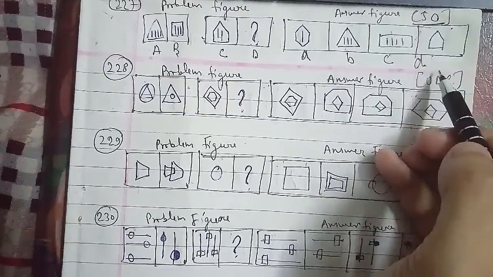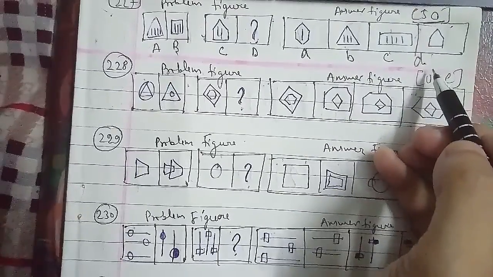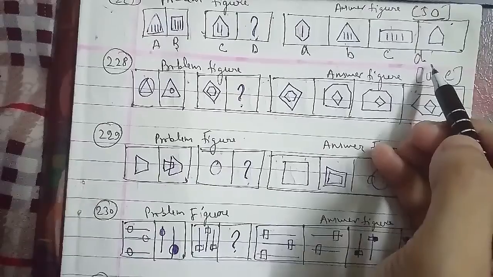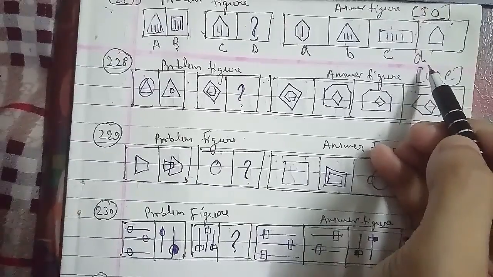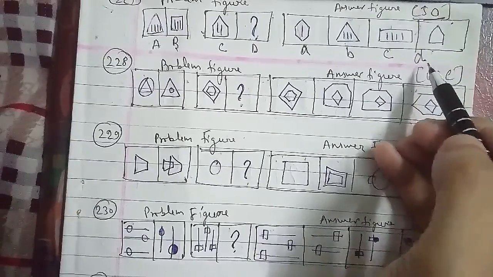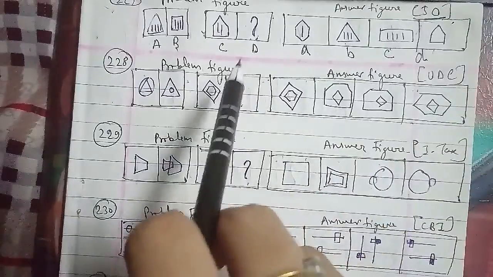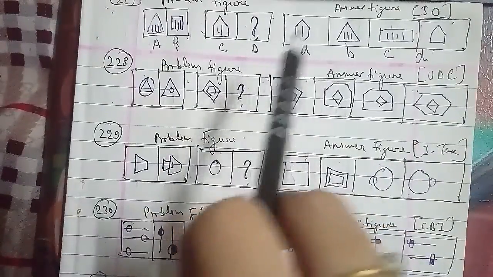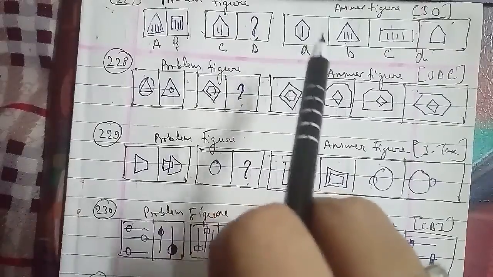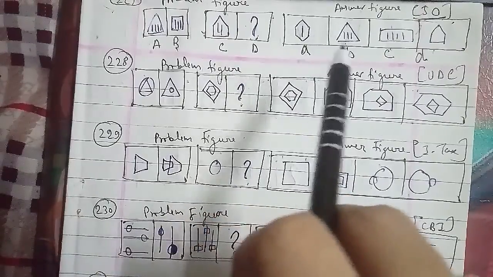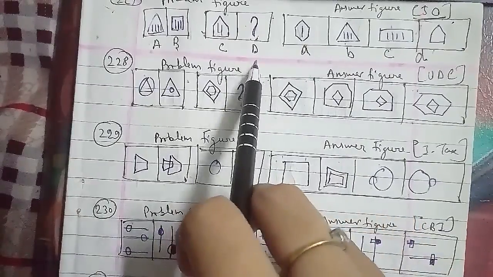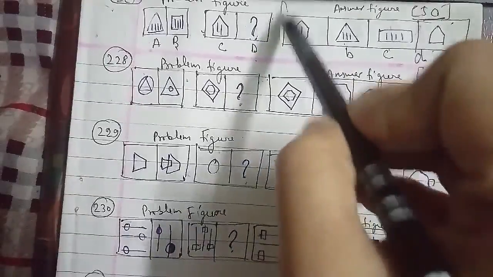In this, the number of sides of the figures is increased by 1, and the number of lines inside the figure is reduced by 1. So we can say that the missing figure which we have to find out, figure A, will be the right answer for this question as well.